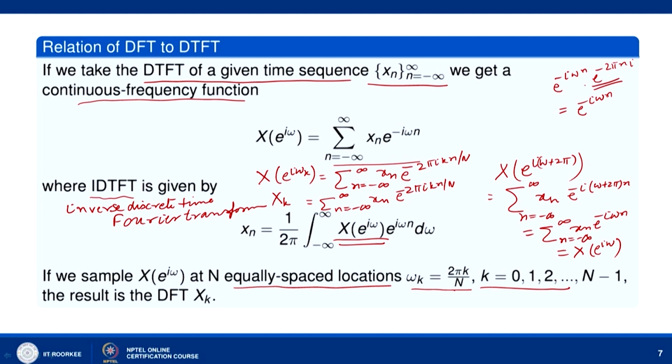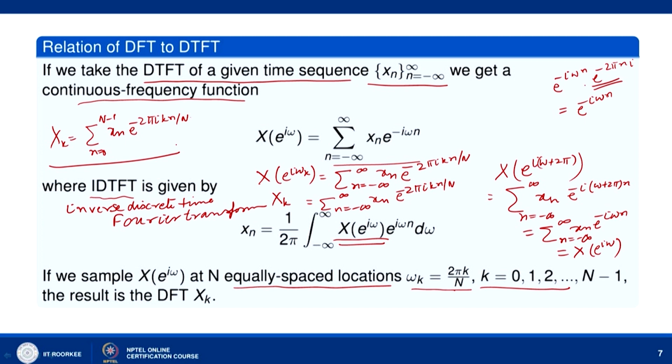Then the sequence x n is taken to be defined for n varying from 0 to n minus 1. So X k will be the sum over n equal to 0 to n minus 1 of x n e raised to the power minus 2 pi i k n by n, which is nothing but the DFT of the x n sequence.